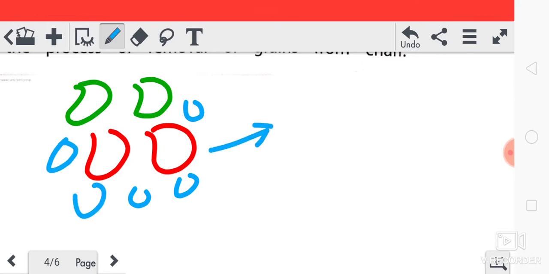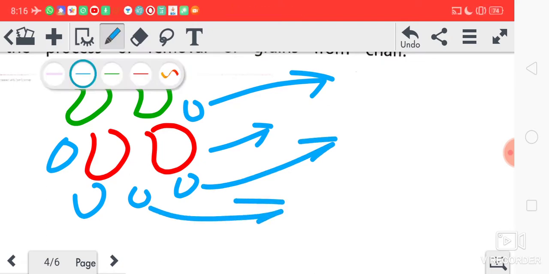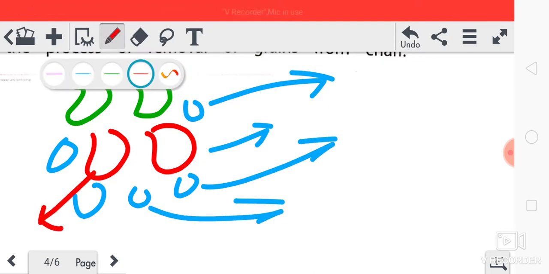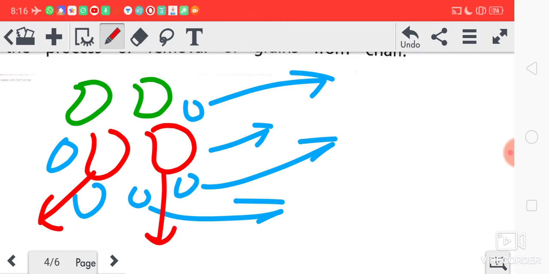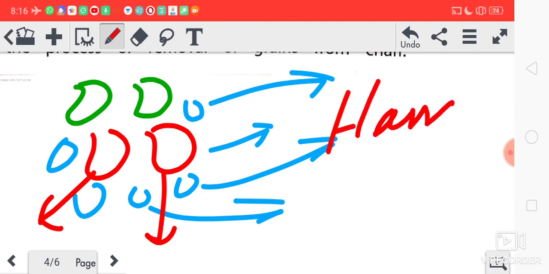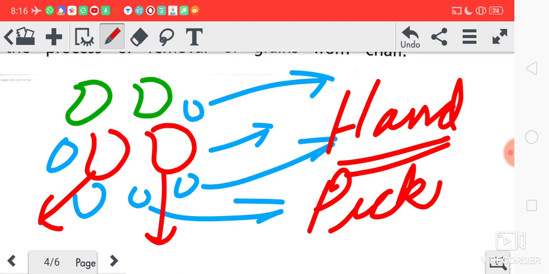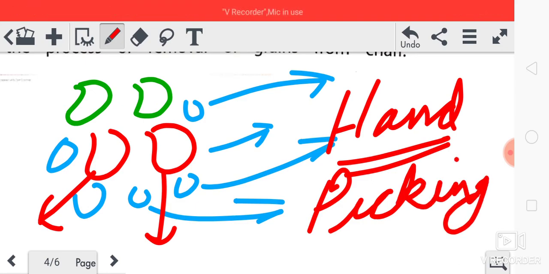Simply by hand you'll take them out. By hand you can easily separate all this, isn't it? So substances which are easily seen, we can separate with our hand. This is called hand picking.